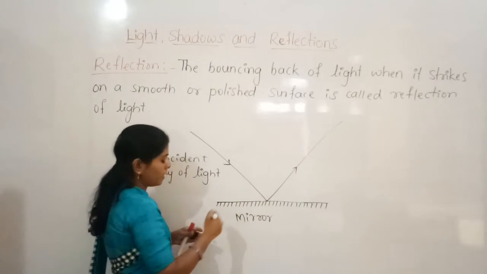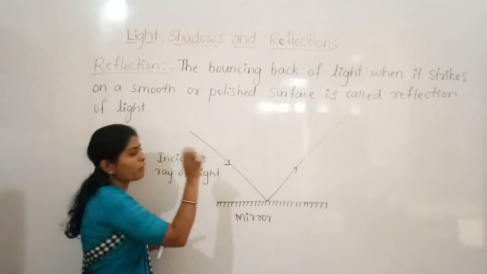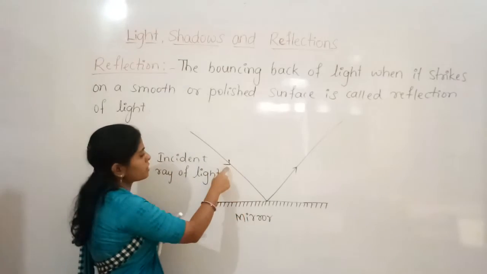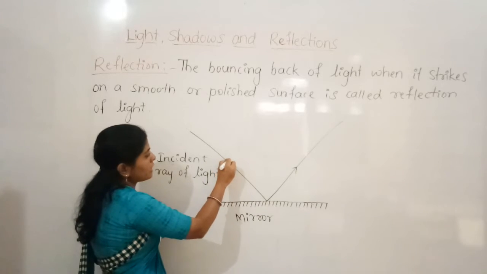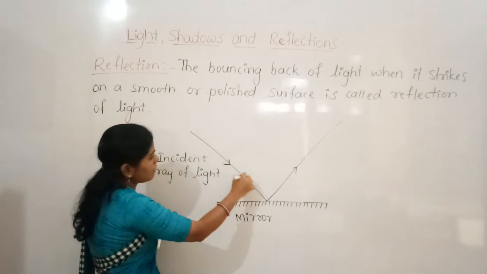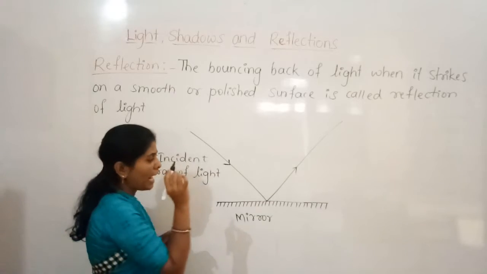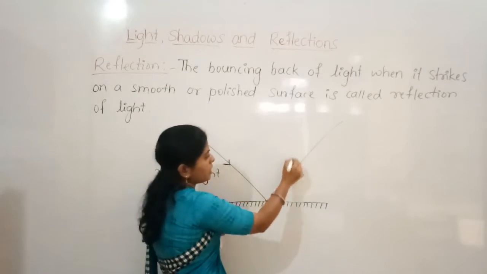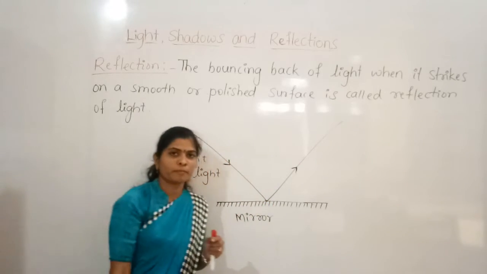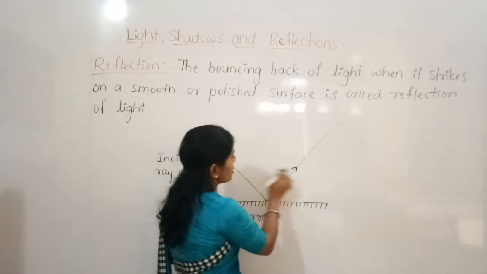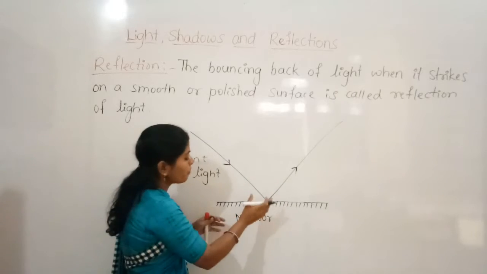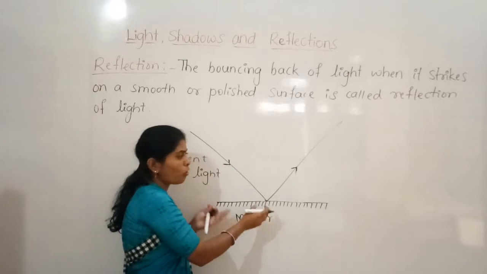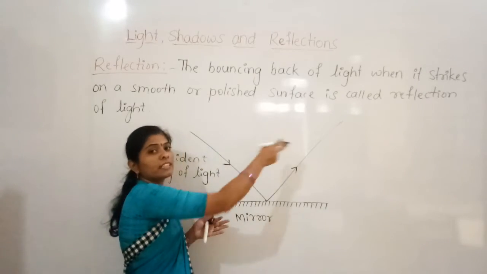And also here you can observe the direction of light. The direction also changes. So see the arrow mark. The arrow mark indicates the light ray falls in this direction, and then when it bounces back, when it reflects, it goes in this direction. So here the direction changes.